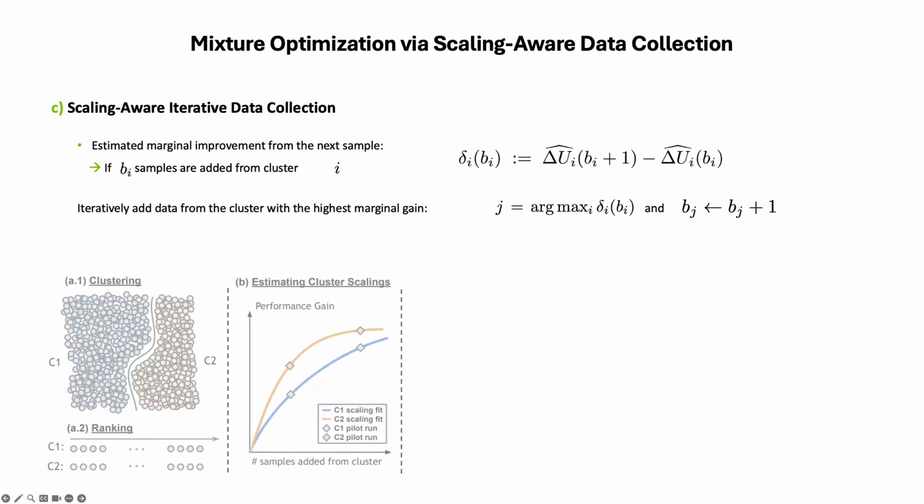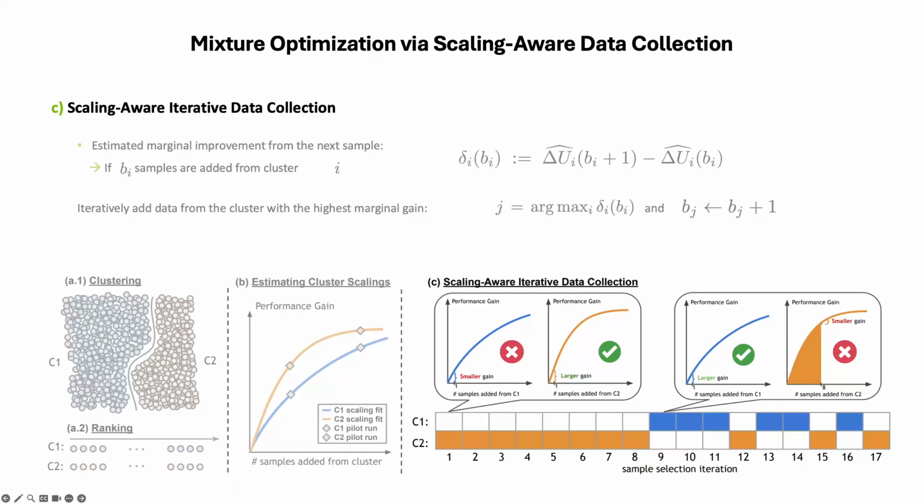Third, we use these scaling curves for iterative data selection. At each step, Mosaic estimates the marginal gain of adding one more sample from each cluster. It then selects the next sample from the cluster with the highest marginal gain. As the budget grows, the selected cluster can change. A cluster that is useful early may saturate, while another cluster may become more valuable later. The core idea is that Mosaic builds a budget-dependent data mixture using scaling-aware marginal gains.